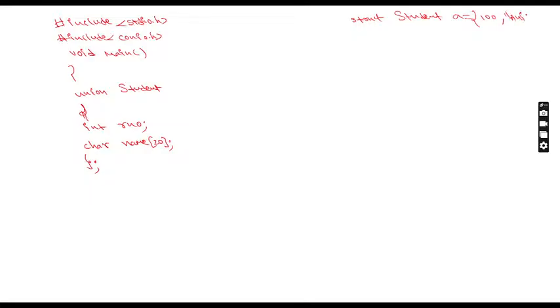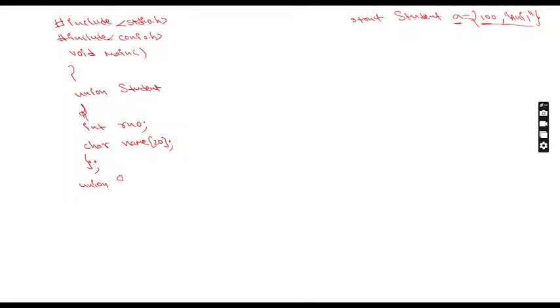So please don't make this mistake in union, because in a structure everyone has its own space, so at a time you can enter two values. But here everyone has the same space, so two values you cannot enter at a time. That is the reason we cannot write this line here. So what I mean to say is, don't write this line. If you write it, it is a blunder, because you don't have clarity on structure and union.